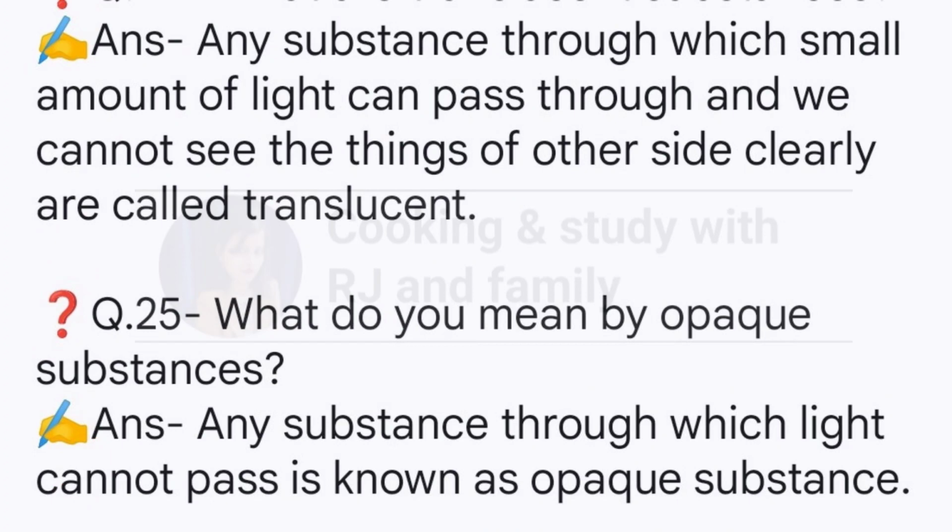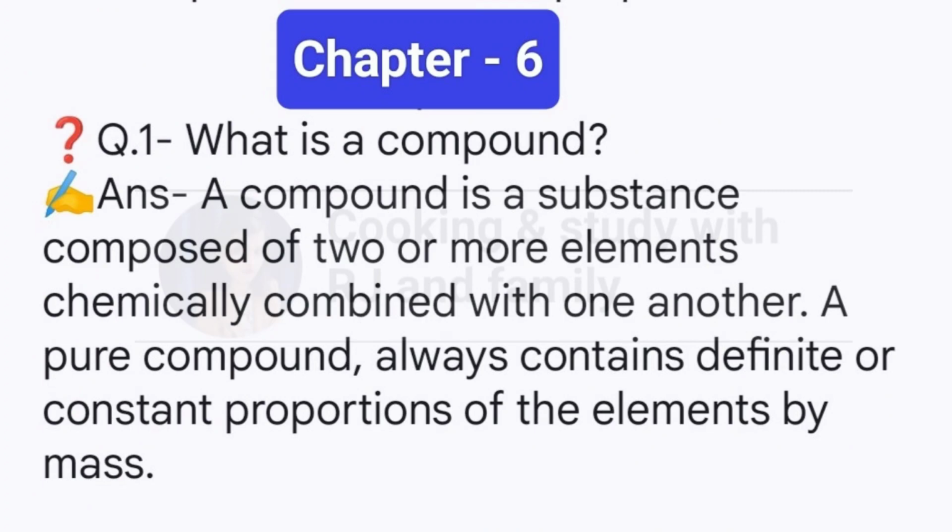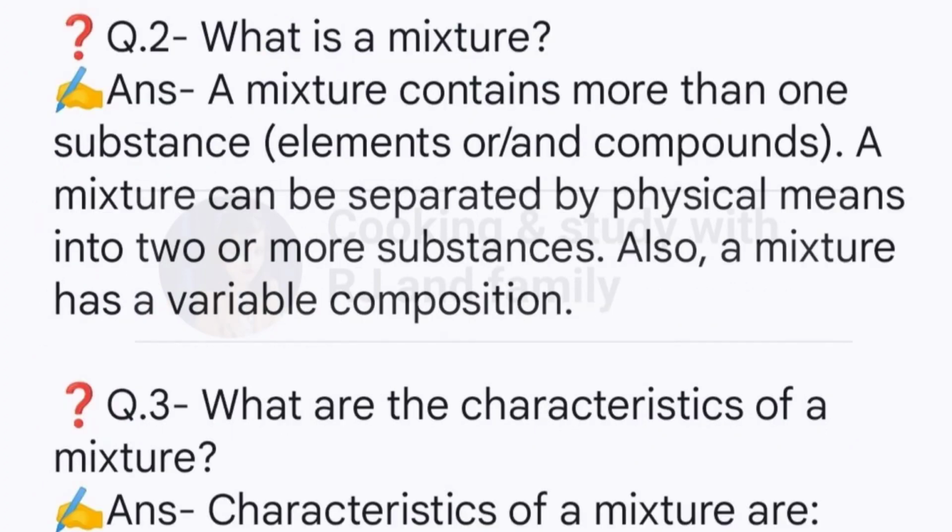Question 25: What do you mean by opaque substances? Answer: Any substance through which light cannot pass is known as opaque substance. Chapter 6, Question 1: What is a compound? Answer: A compound is a substance composed of 2 or more elements chemically combined with one another. A pure compound always contains definite or constant proportions of the elements by mass. Question 2: What is a mixture? Answer: A mixture contains more than one substance, elements and compounds.